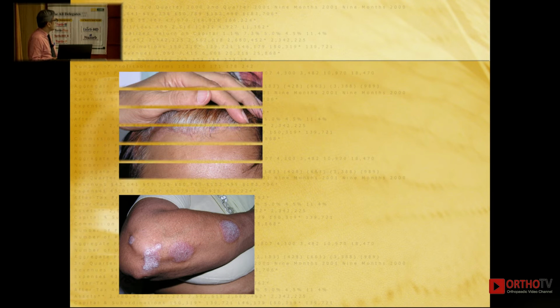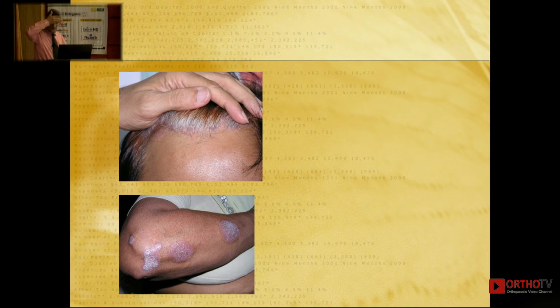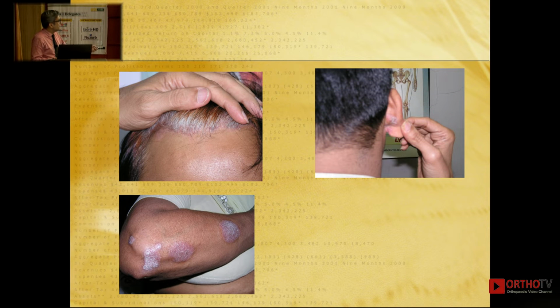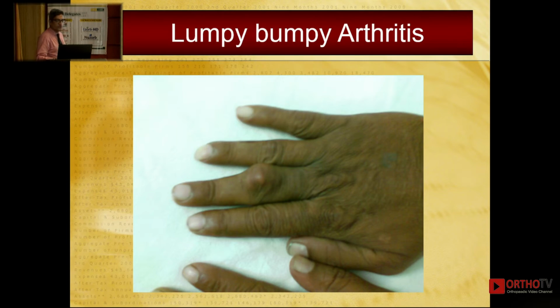Beneath the elbow, this is okay. See this, very common. Just ask the patient to show the scalp line. This is something that so many times the patients also don't know about, they have not noticed it. And behind the ears and umbilicus is one more area. So the moment you see DIP, definitely make it a point to look for this.